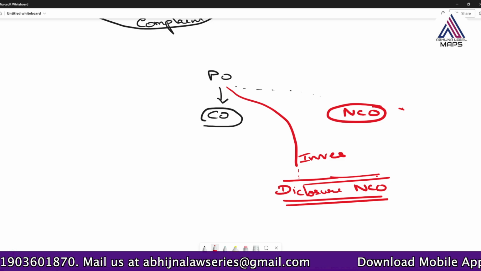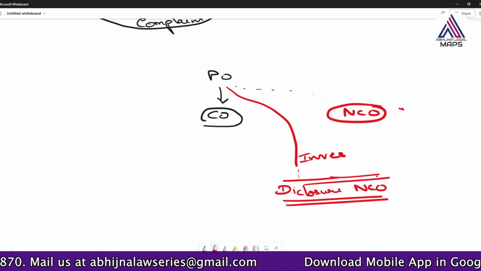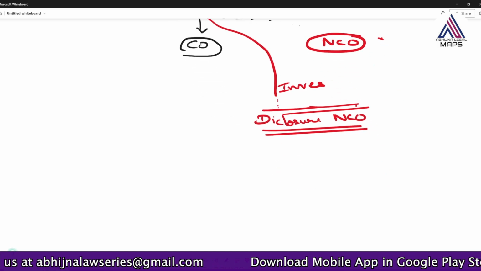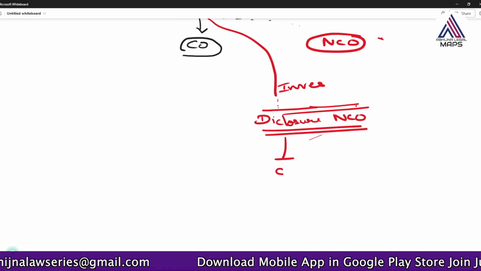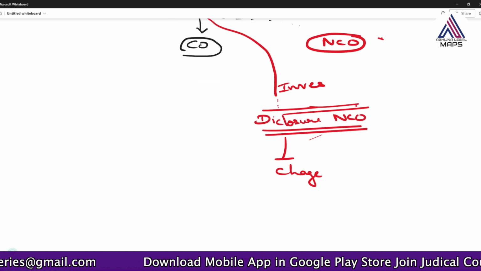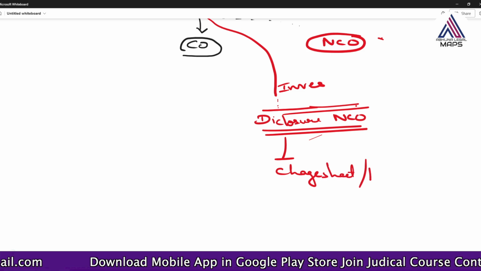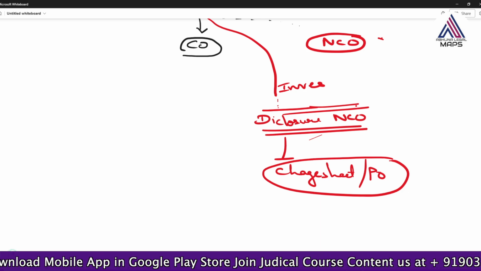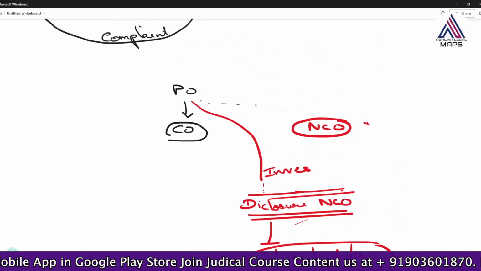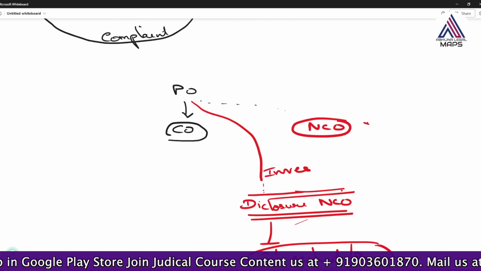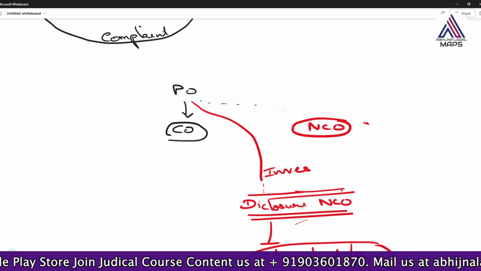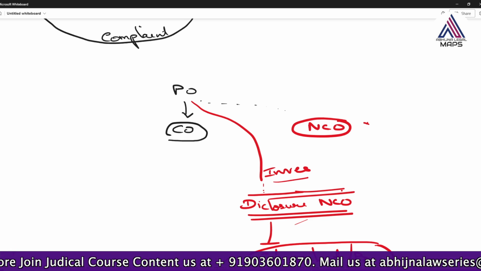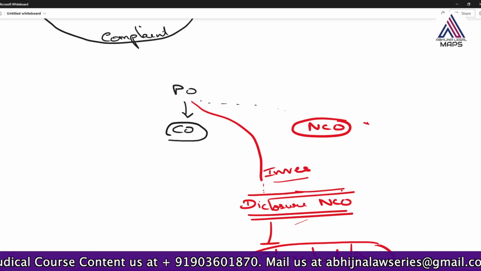What to do now? He cannot sit quiet, right? He has to submit the charge sheet. He has to complete his investigation and his charge sheet. But when he submits the charge sheet or police report, this is something which is not authorized by the magistrate, because this is a non-cognizable offence. But he thought it as a cognizable offence and already started the investigation, that too without the magistrate's permission.